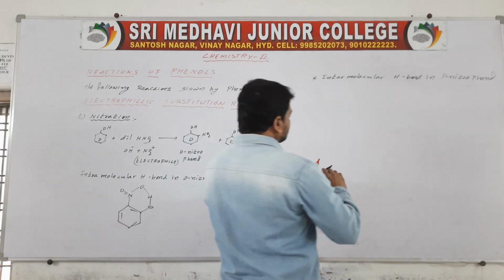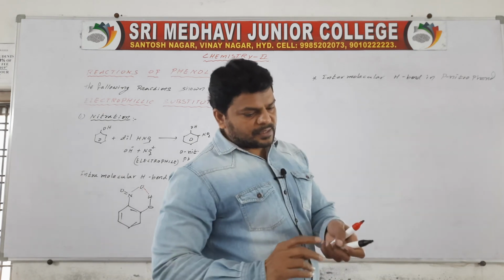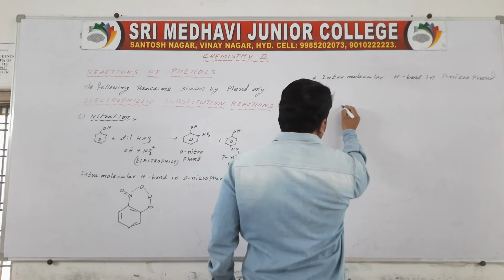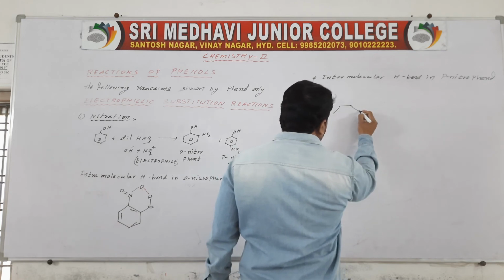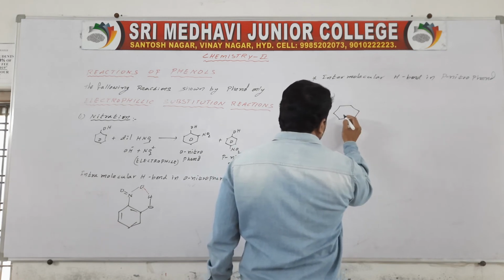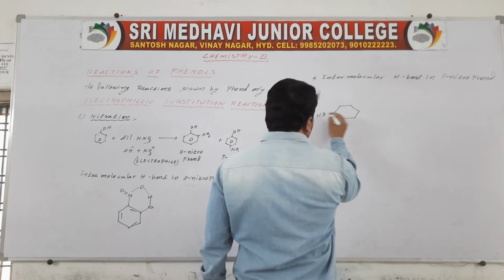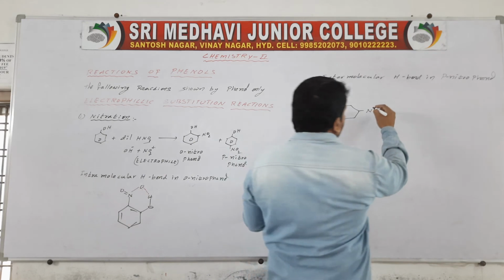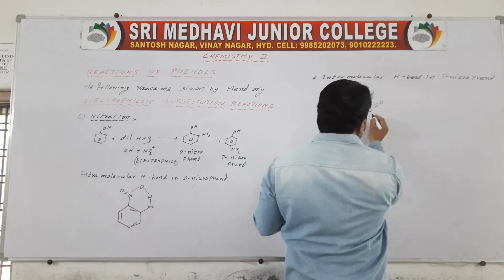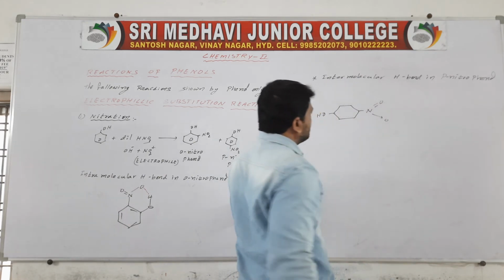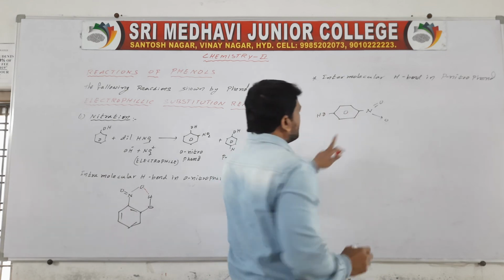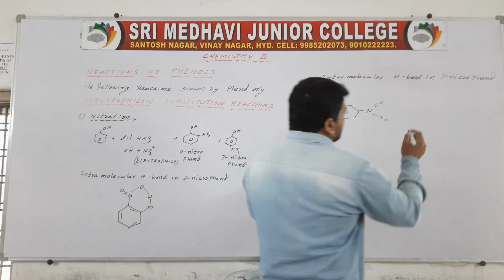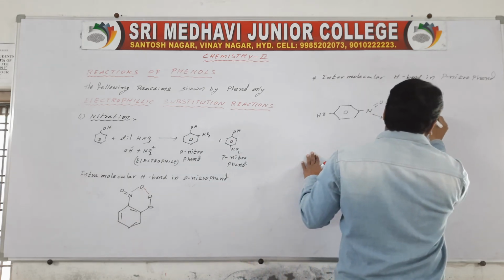See here, I am taking first this molecule, which has OH, this is N, with double bond O this side, double bond O this side, and single bond O this side. It is nothing but para-nitrophenol.